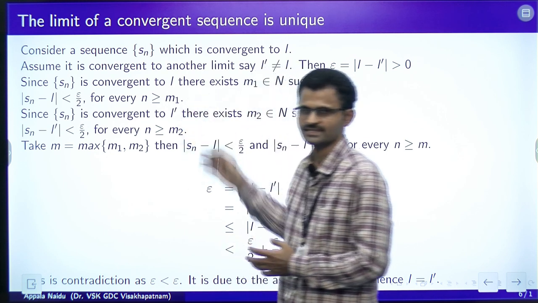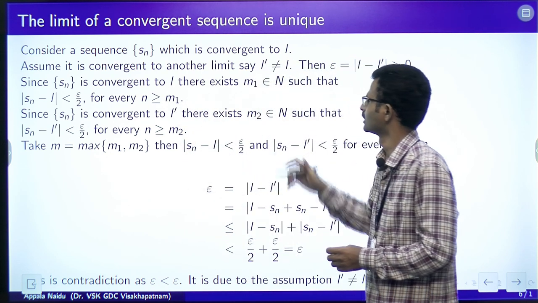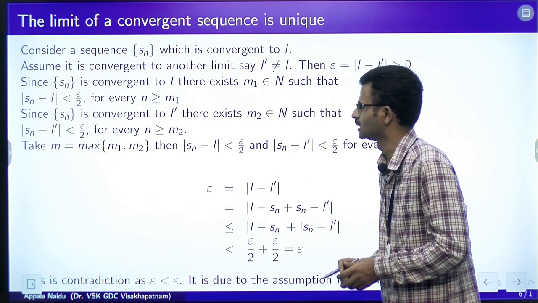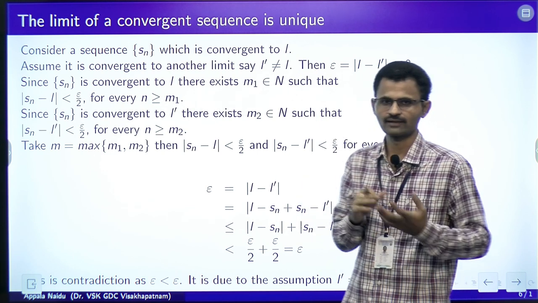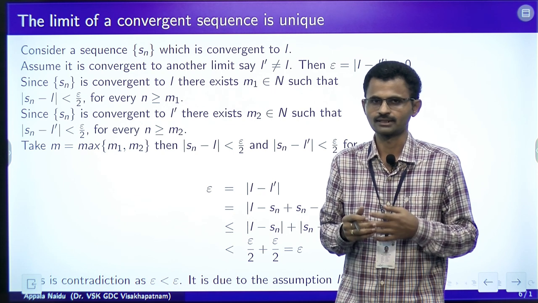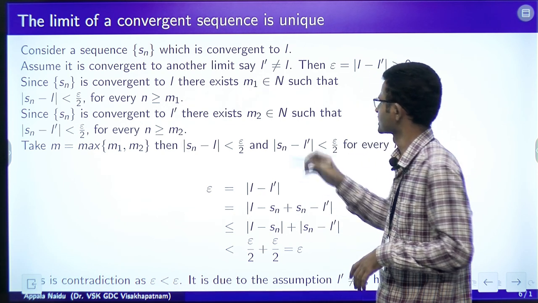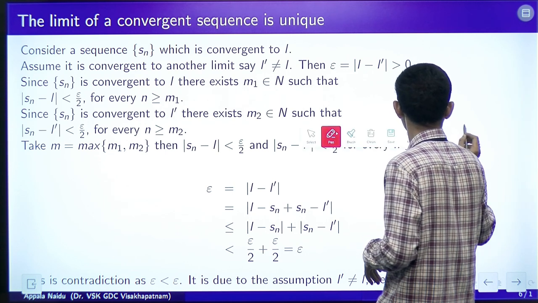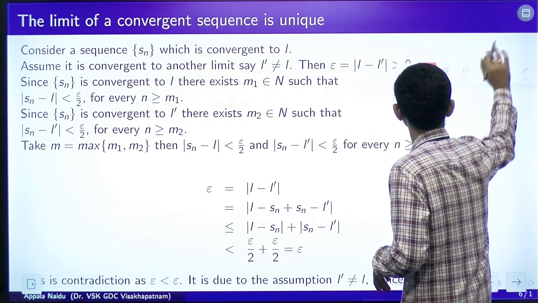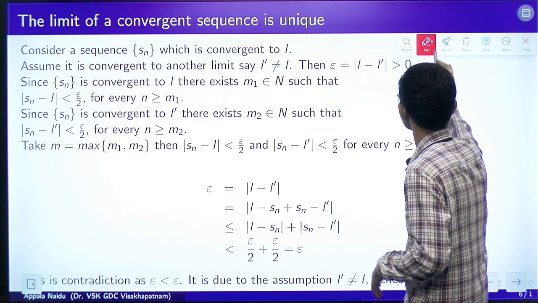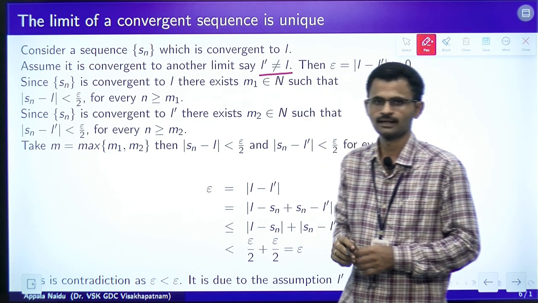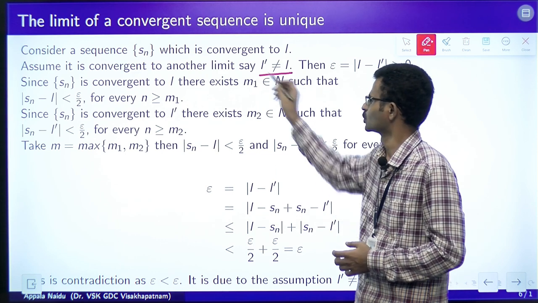Let us take a sequence Sn which is convergent to L. Suppose it converges to two limits, what is going to happen? If the sequence has two limits, say L dash and L, and both are not equal.